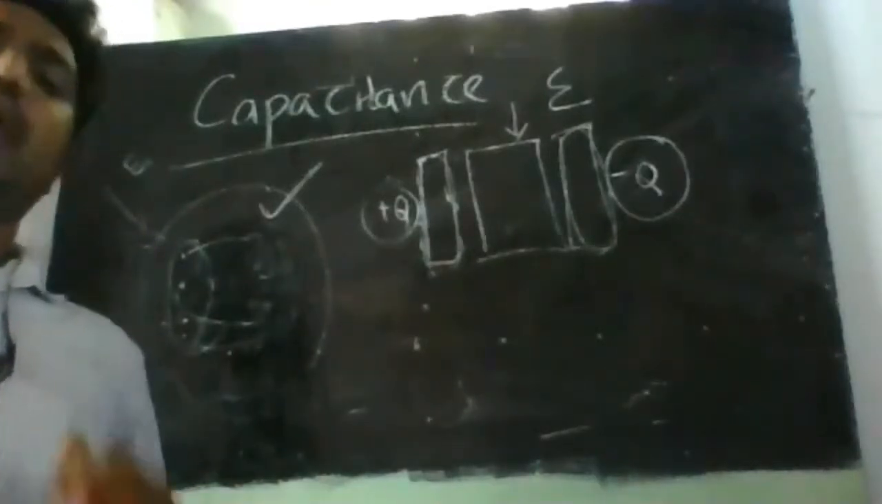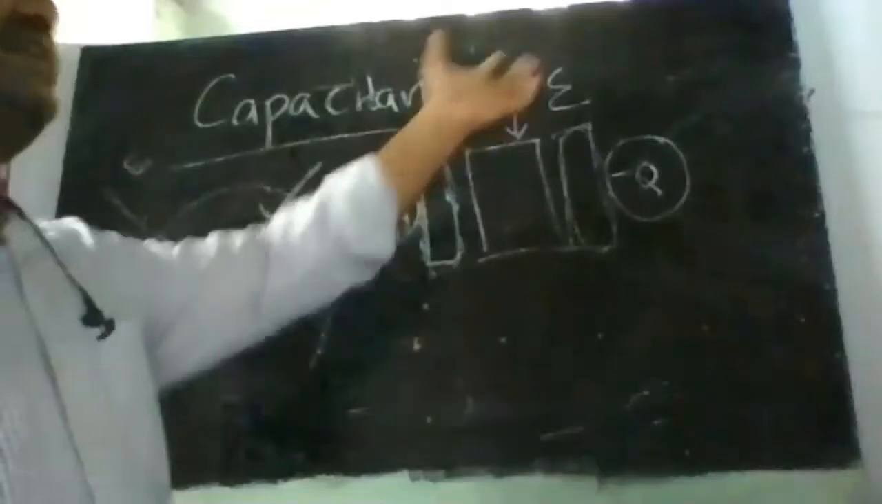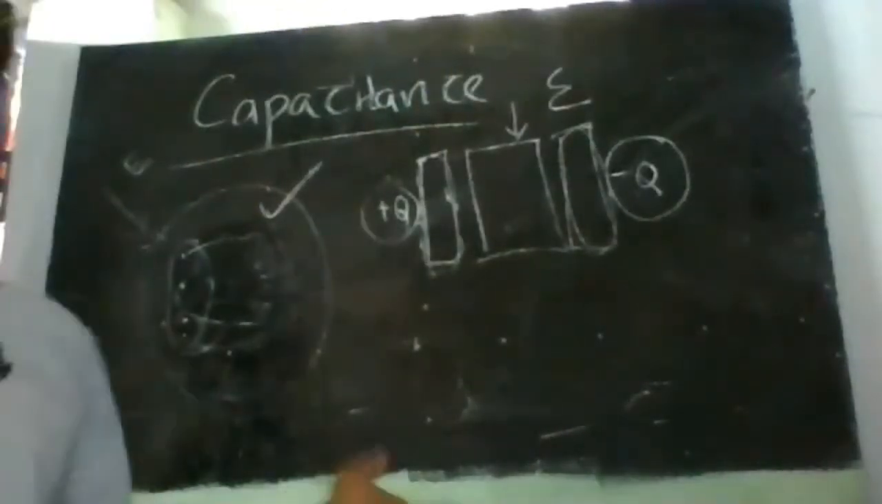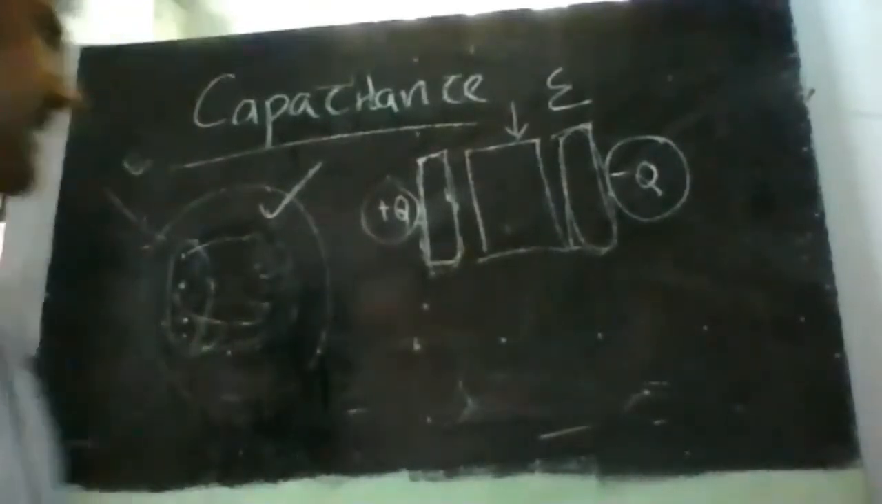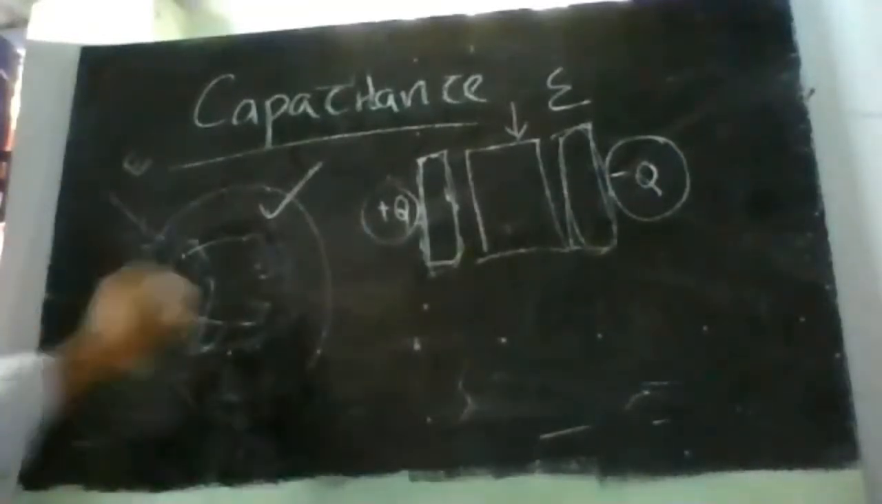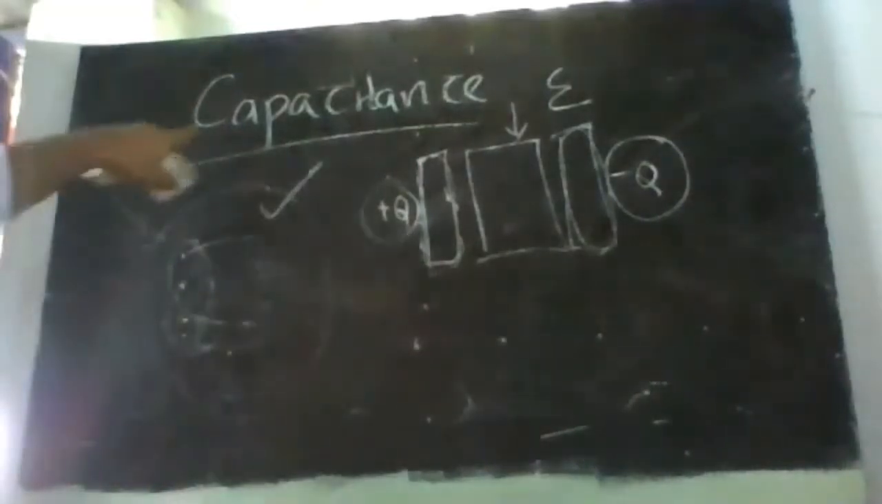As long as you supply voltage, or as long as there is a field, they will store energy, and once the field is removed, the energy gets moved away. So this point we have to remember. A dielectric material has the ability to store energy, and this property of the dielectric material to store energy is called capacitance.